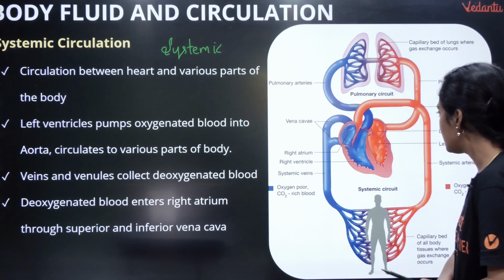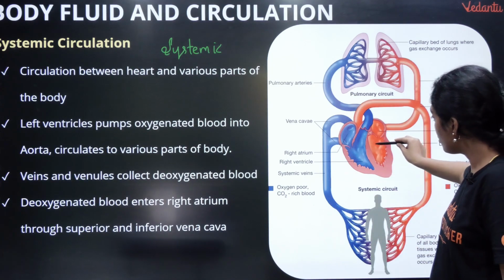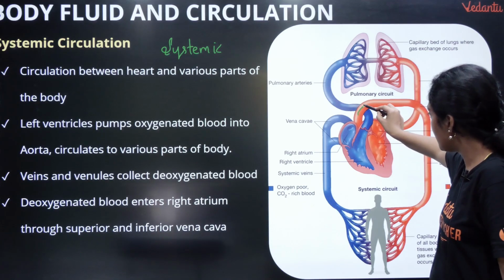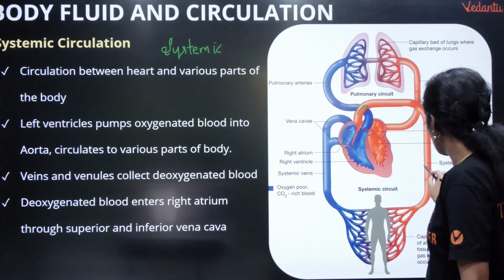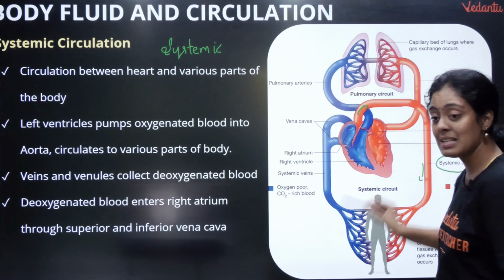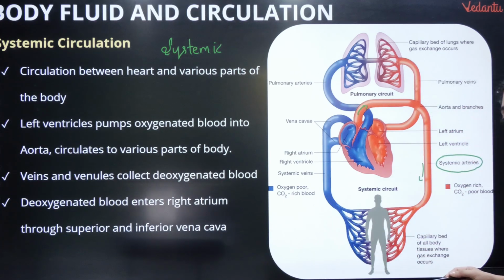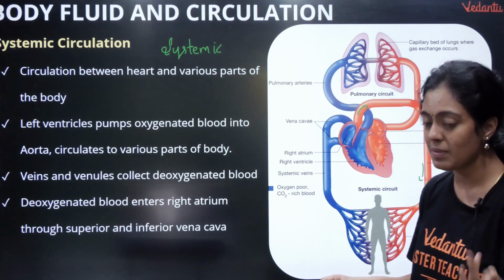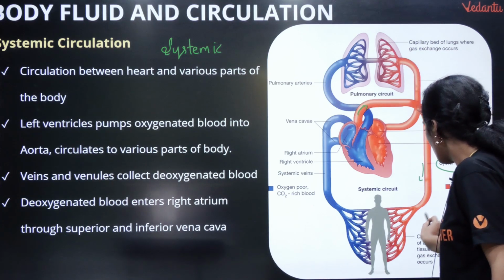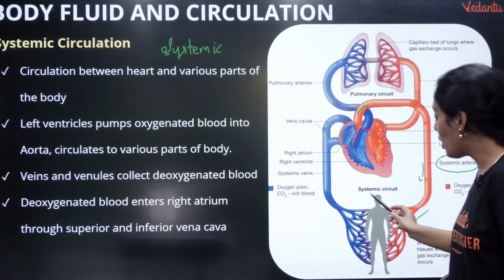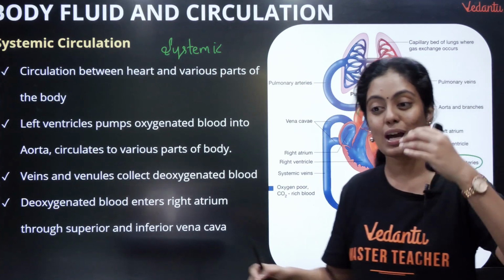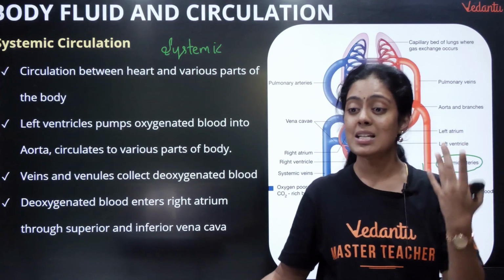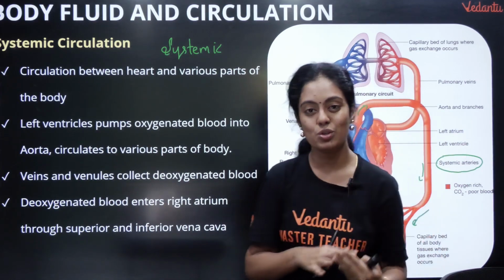என்ன நடக்குது பசங்களா சிஸ்டமிக் சர்க்குலேஷனில்? You see the oxygenated blood from the left ventricle is pumped into the aorta. Follow the arrows. Okay, from the aorta it goes into the body parts via systemic arteries. Systemic arteries na enna? The arteries that supply blood to your body parts are called systemic arteries. Okay, so they are now going to reach your body. Okay, in the body there is exchange of gases. Because in my tissues I have more carbon dioxide, less oxygen, so there will be diffusion.